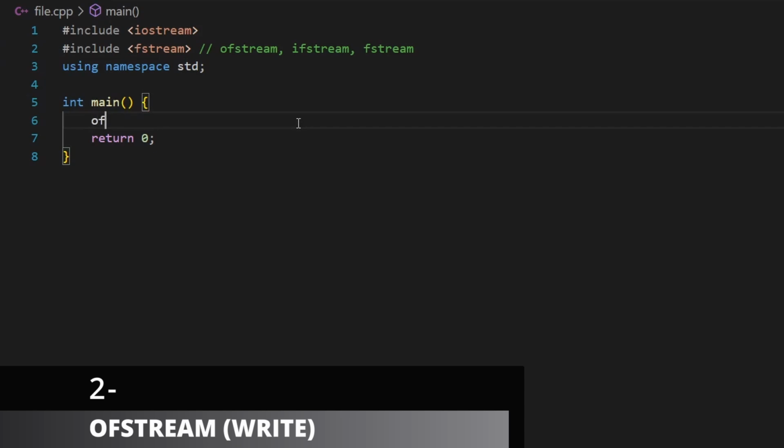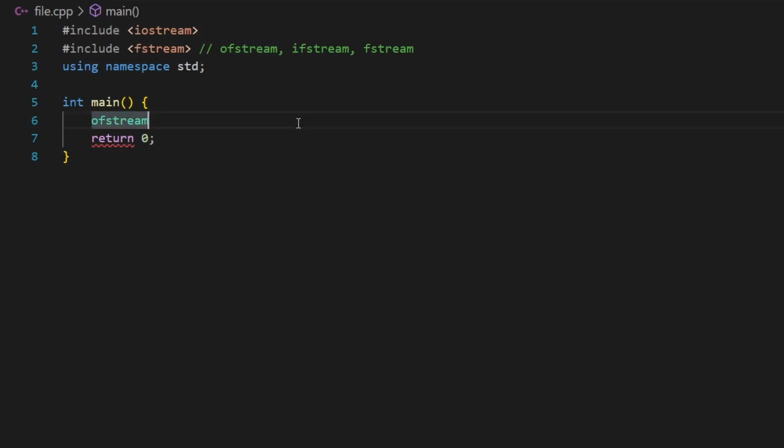To do this, we need to use Ofstream. And so I'm going to create an object of type Ofstream, like this. Now inside, I want to pass a couple of parameters to the constructor. The first one will be the file name. So I will say file.txt. Now if this file does not exist in my directory, what will happen is that C++ will create this file and open it. Otherwise, if it does exist, then it will simply open it.